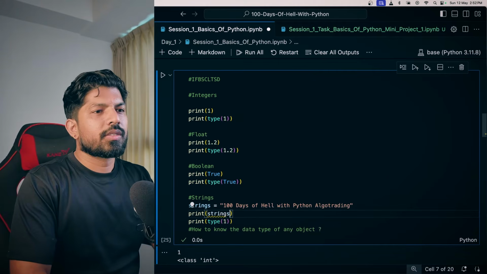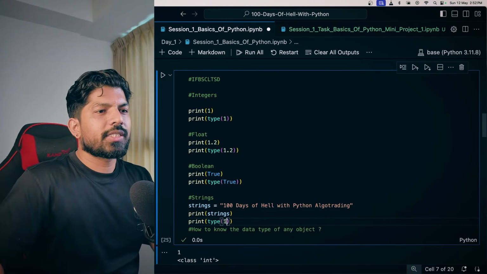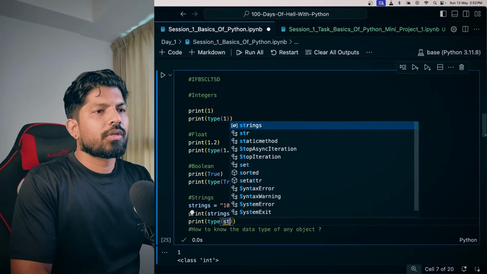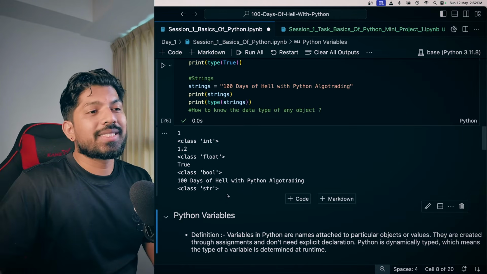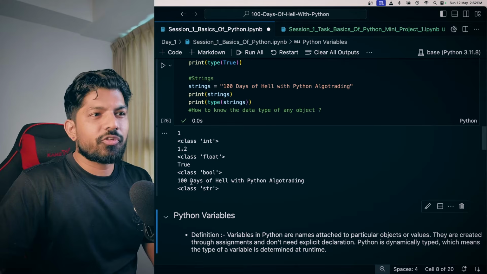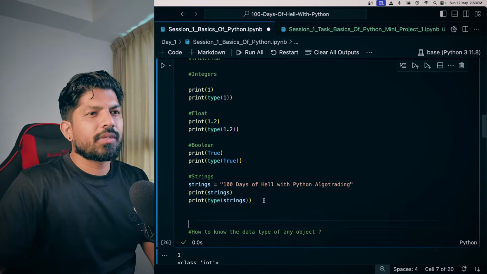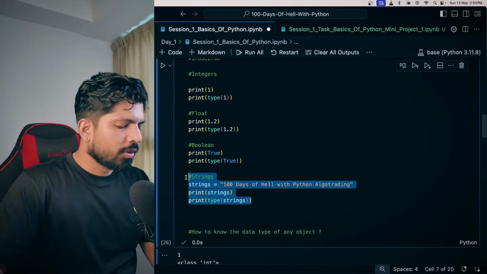Okay, strings. And here also I can check the type. Strings. And now you can see that it has printed the strings and the type is str. Correct.